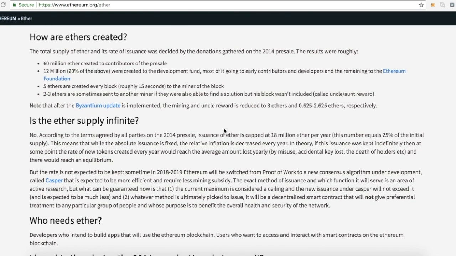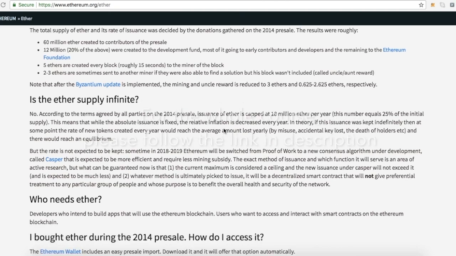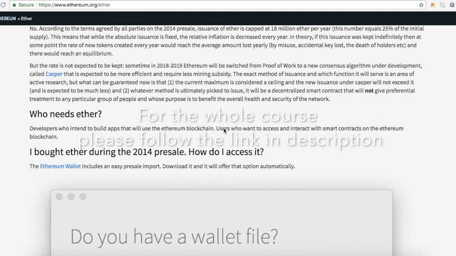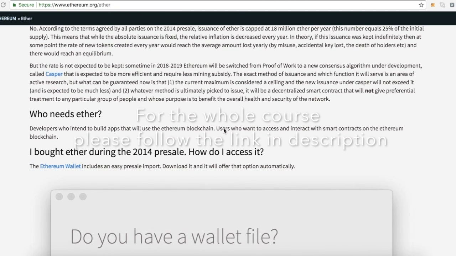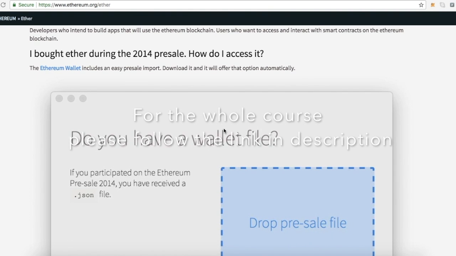You can read more on ethereum.org/ether. In order to get Ether, you need to use so-called